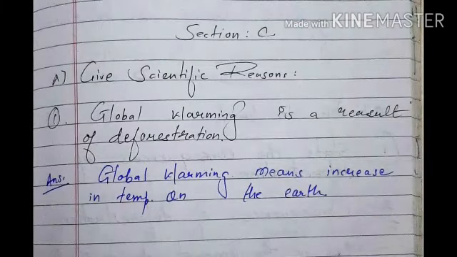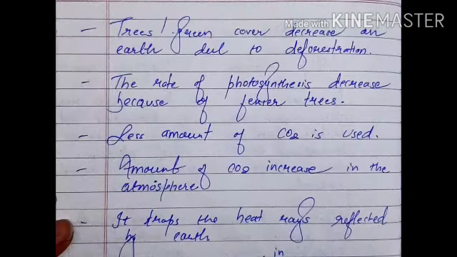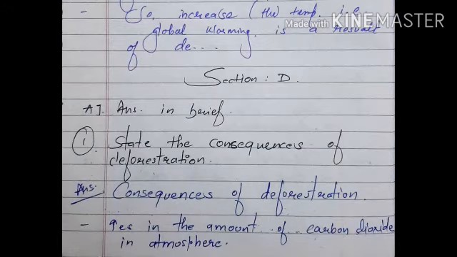Now, section C, give scientific reason. First is global warming is a result of deforestation. The answer is global warming means increase in temperature on the earth. Green tree cover decreases on earth due to deforestation. The rate of photosynthesis decreases because of fewer trees. Fourth point is less amount of carbon dioxide is used. Amount of carbon dioxide increases in the atmosphere. It traps the heat rays reflected by earth. So, increase in temperature, for example, global warming is a result of deforestation.